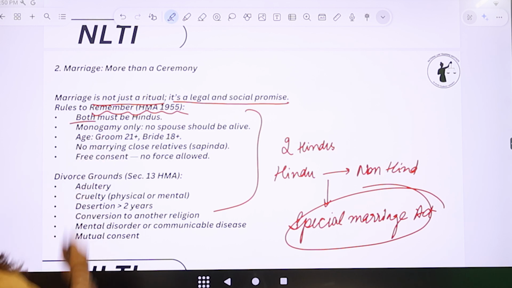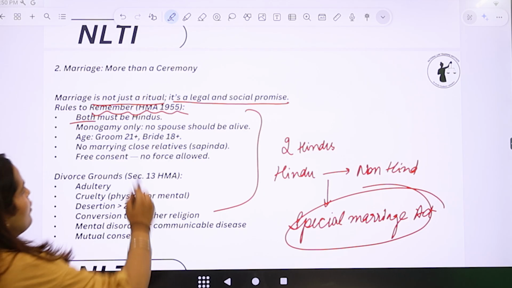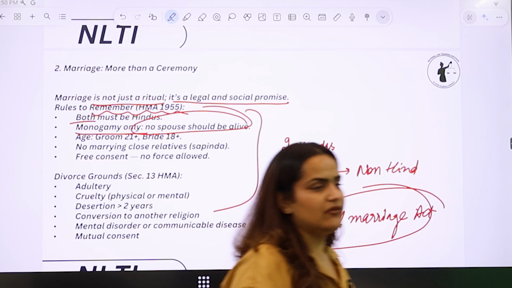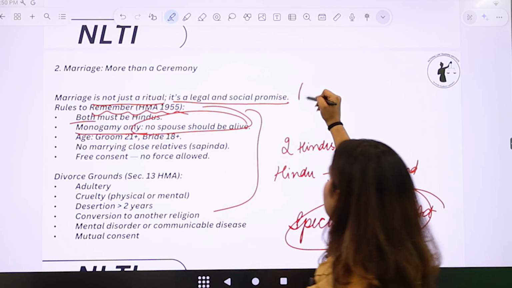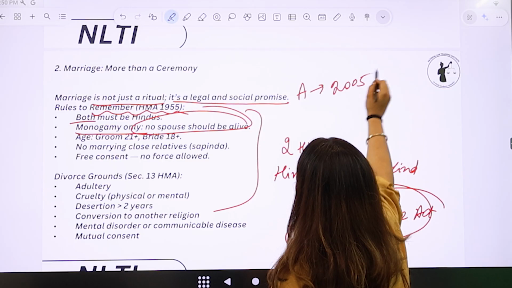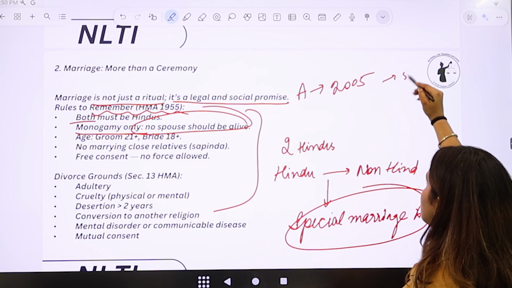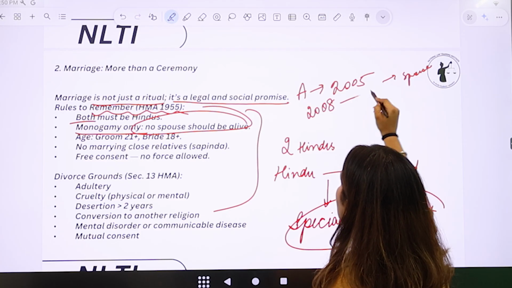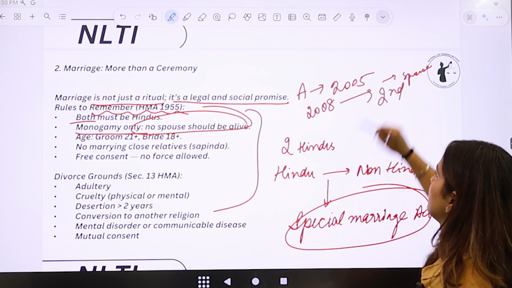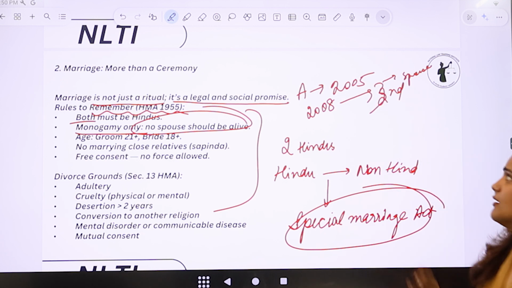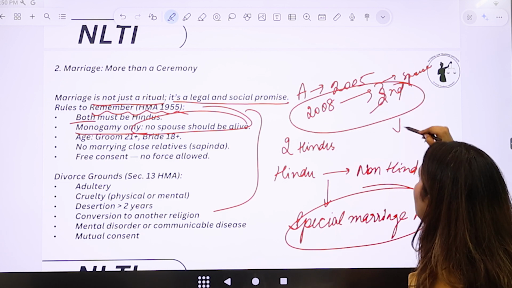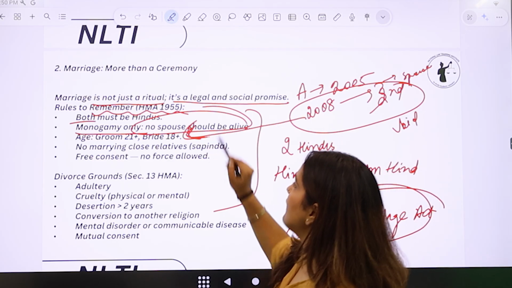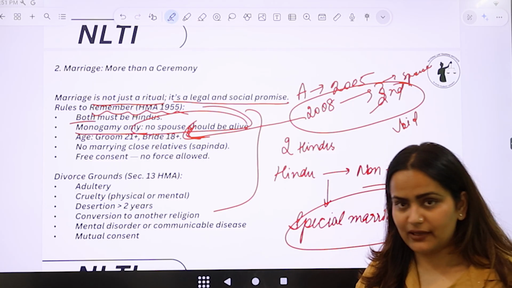Number one, both must be a Hindu, right? Secondly, monogamy only, that is no spouse should be alive. What do I mean by no spouse should be alive? Let's say that A got married in 2005, right? Now he has a spouse, right? He has a spouse, and in the year 2008, A again got married to a second person, to a third person, right? Here, this marriage will be void as it does not fulfill this criteria that at the time of marriage, the other spouse should not be alive, right?